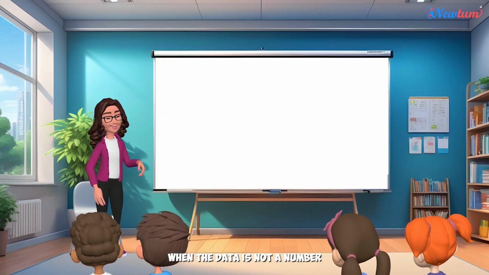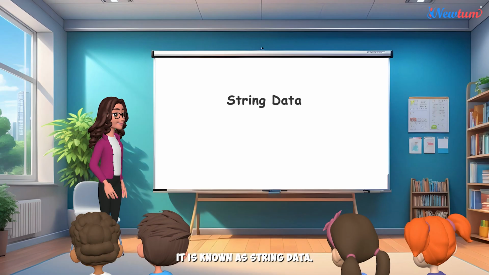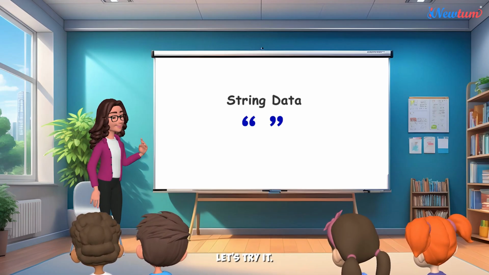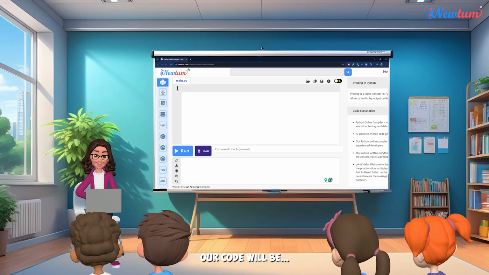When the data is not a number and not used for calculations, it is known as string data. Strings must be enclosed in quotes, like this. Let's try it. We want to store Eve as data. Our code will be